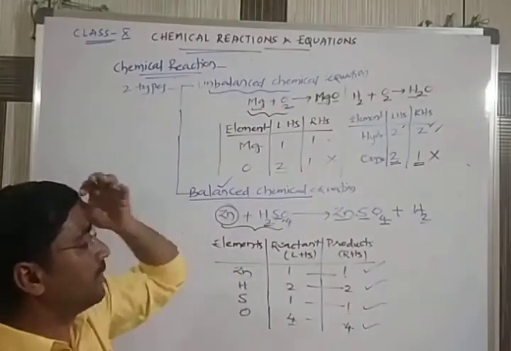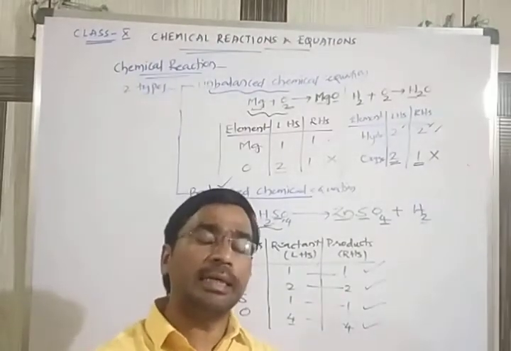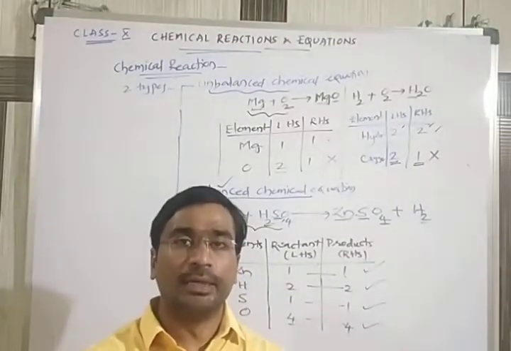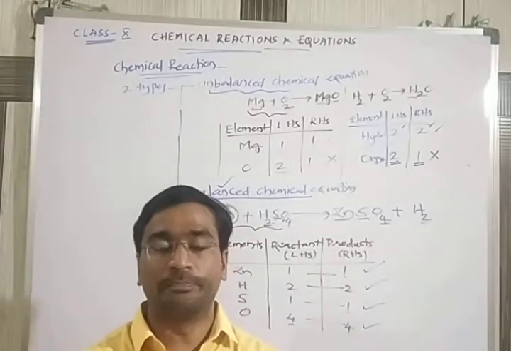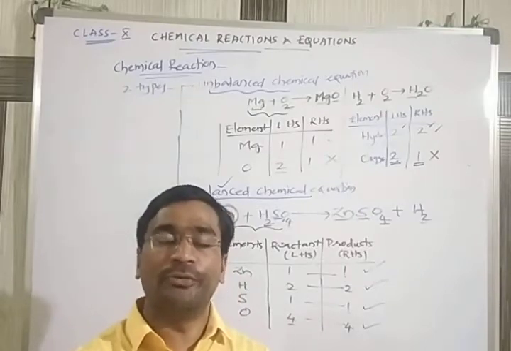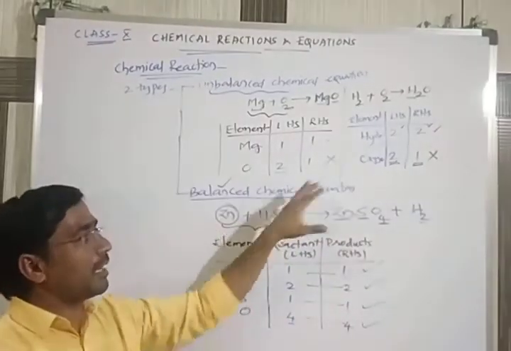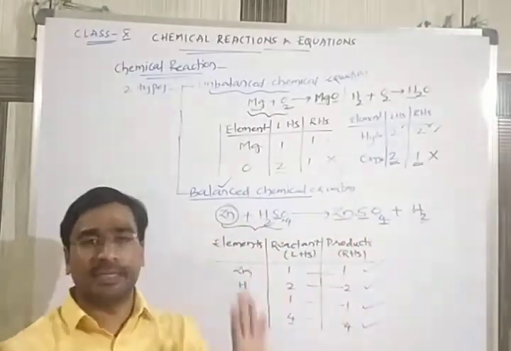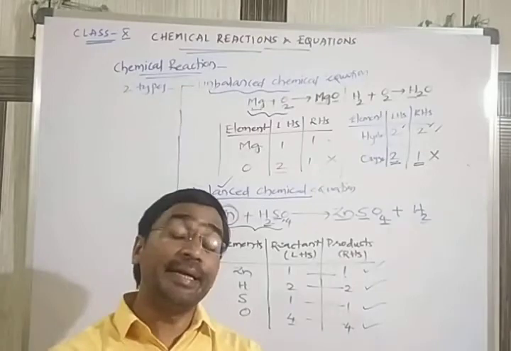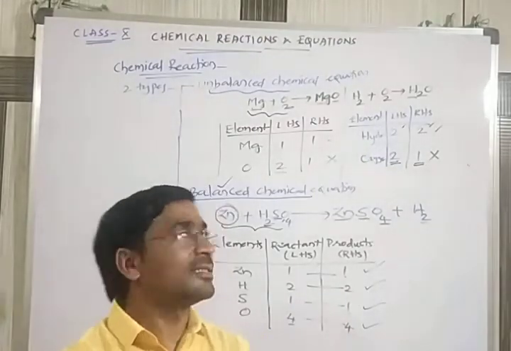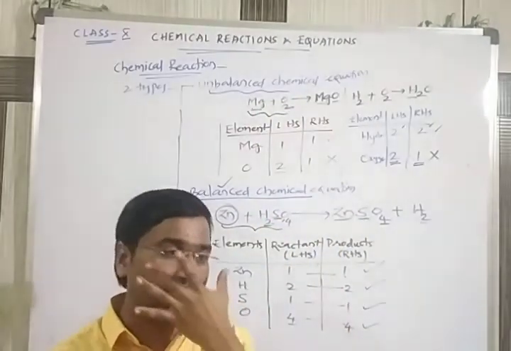So there are 2 types of chemical equations. Let's take 100 chemical reactions in chemistry, which occur either naturally or in our laboratory. When you observe, very few of them are balanced, meaning their number of atoms on the left hand side and right hand side is the same. Around 10 of them will be in a balanced state. 90 chemical reactions, when you notice, are unbalanced reactions.